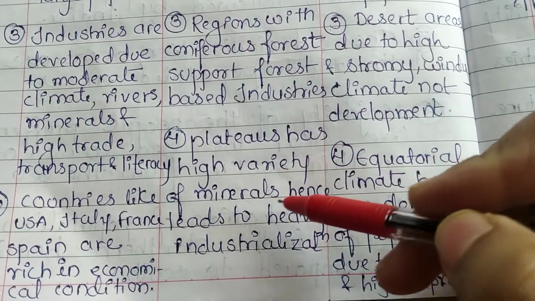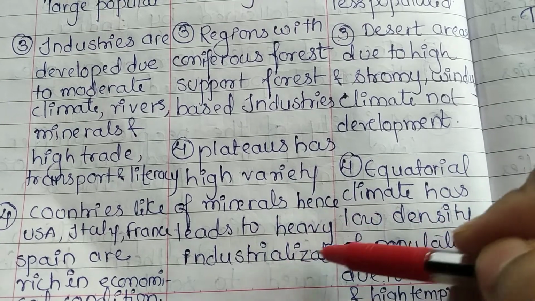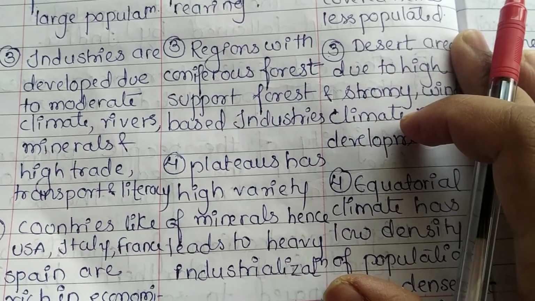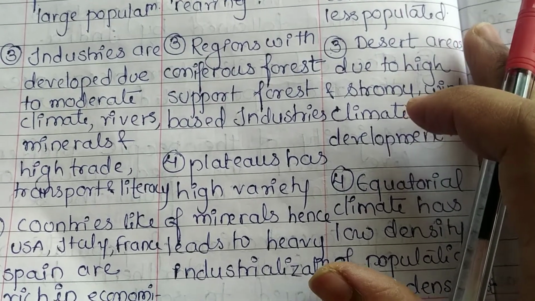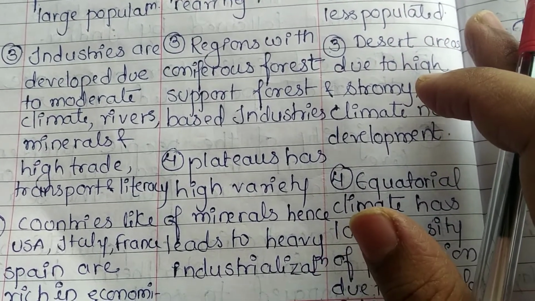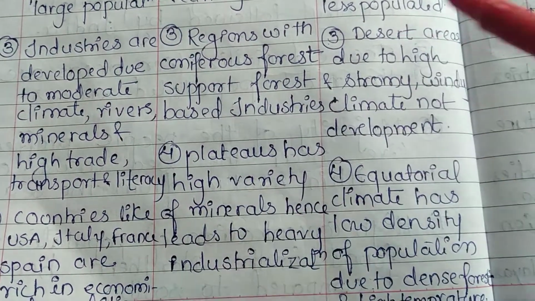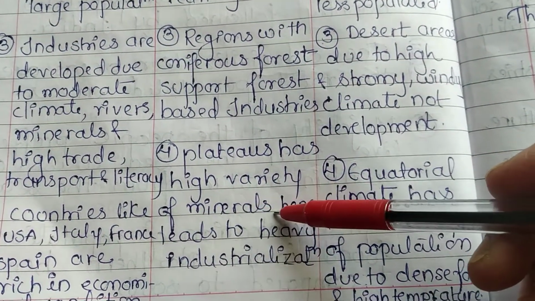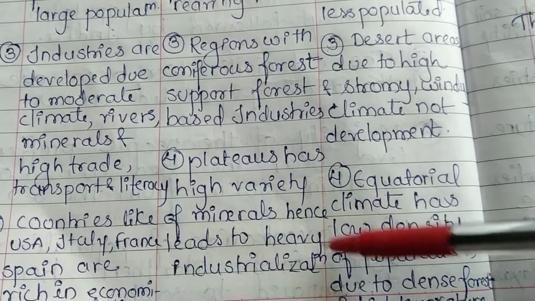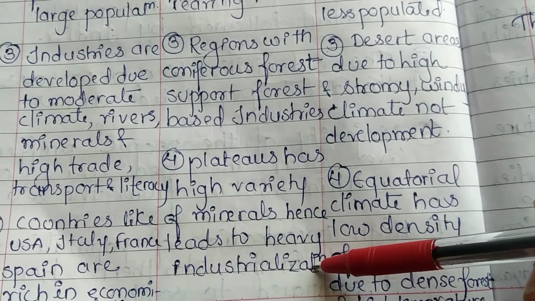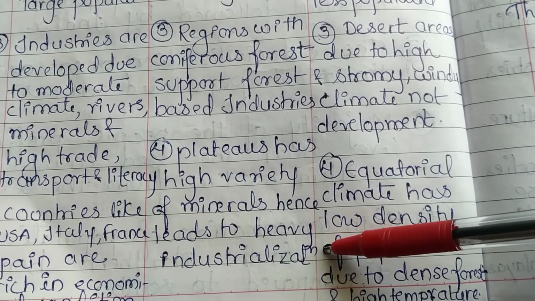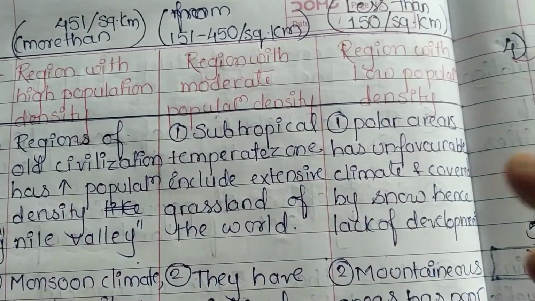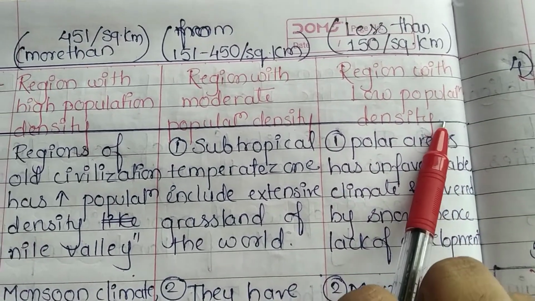Plateaus have high variety of minerals, hence leads to heavy industrialization. As I said you in the previous lecture also that the plateaus are rich in mineral resources. Lot of minerals can be gained from the plateaus. So such plateaus have high density of minerals, and because of that heavy industrialization can be seen in the region with moderate population density.